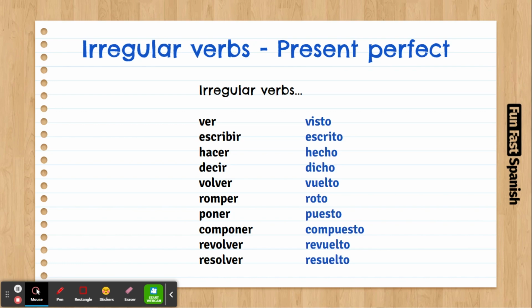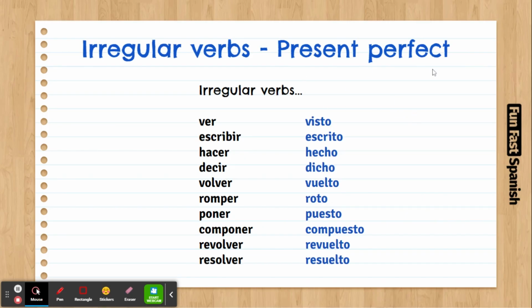Remember, every single tense in Spanish has different irregular verbs. The irregular verbs for the present tense may not be the same for the present perfect, and not the same for the other tenses. So now that we are introducing a new tense, we also have to study the irregular verbs for this tense.